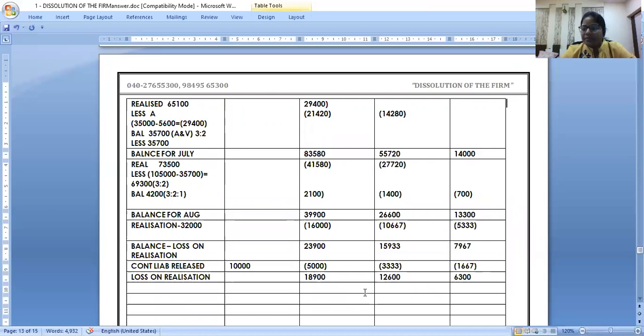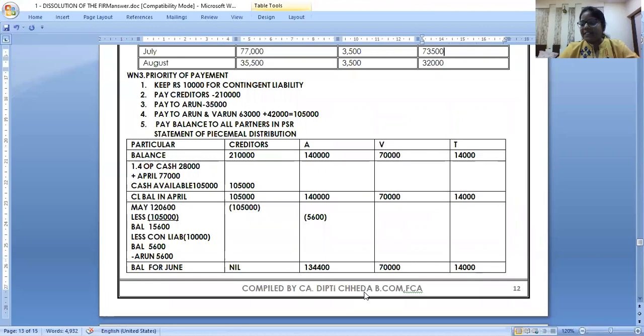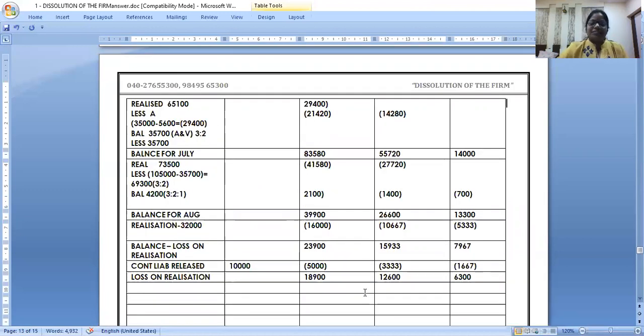So until here it is clear to all of you, piecemeal distribution. Let us work out some options in this. Before I go to the options, one secret which is not given in many books: if my balance sheet tallies, I get confidence that my problem is correct.